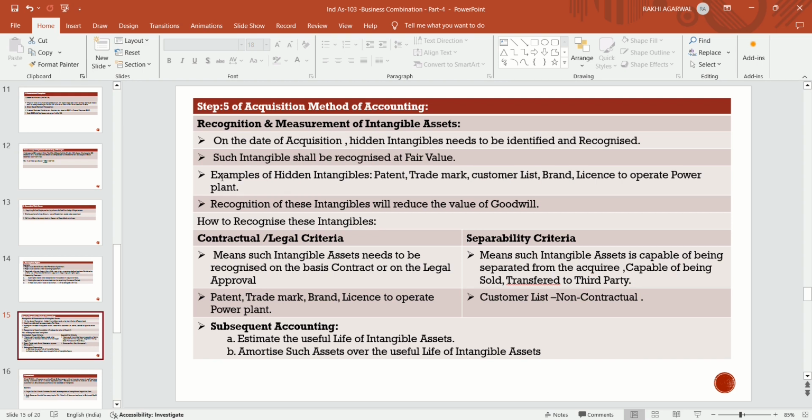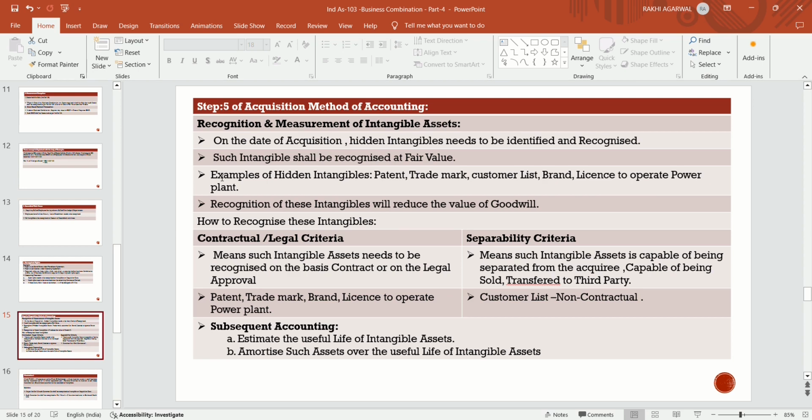Whatever intangibles are there in the books of B Limited, that is the acquiree company, are recognized in the books of A Limited, that is the acquirer company, at fair value. Recognition of these intangibles will reduce the value of goodwill. If an intangible asset is recognized, it will reduce the value of goodwill.